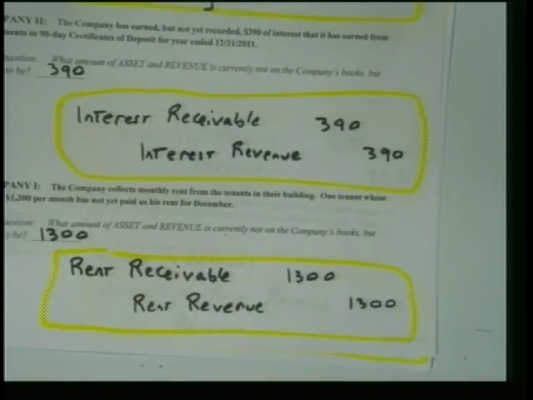Now remember the rule, the REAL rule, right? Because sometimes people will do something weird like they'll debit rent receivable and they'll credit rent payable. Okay? Well, that's an asset and a liability. It's not going to be that way, is it? You always adjust a revenue or an expense and an asset or a liability. Cool? All right, any questions on that handout?